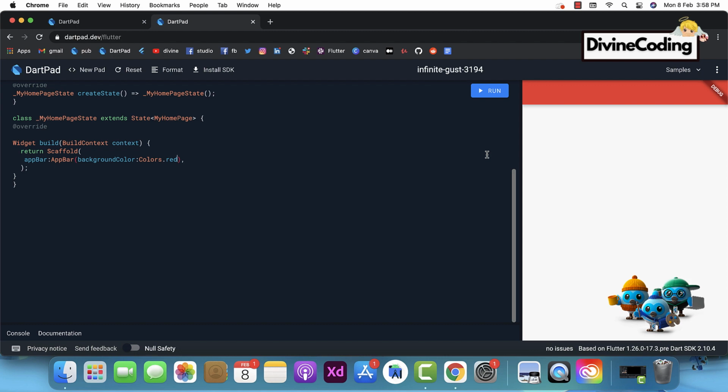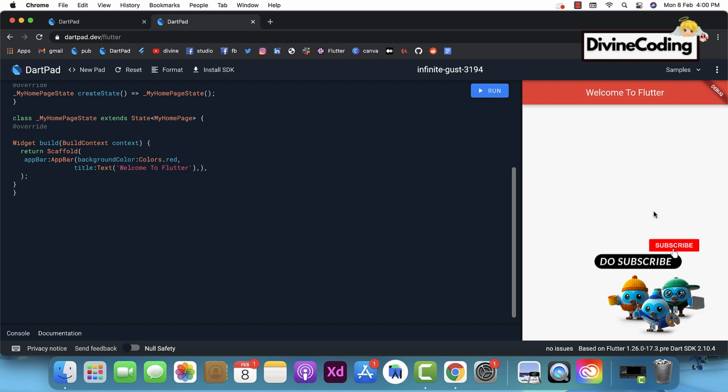And what if you want to show a heading or a title on your app bar? That's super simple too. You just need to use title. And as a title is going to be a text widget, we will use a text widget. Let's say, welcome to Flutter.